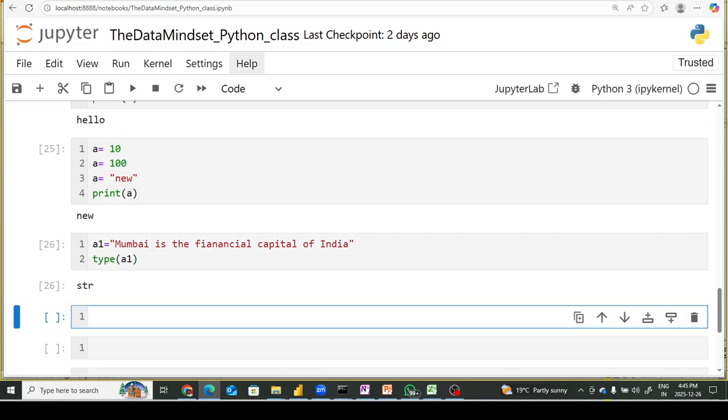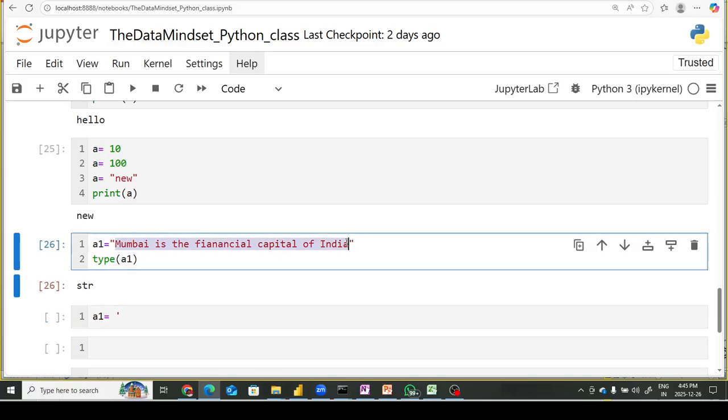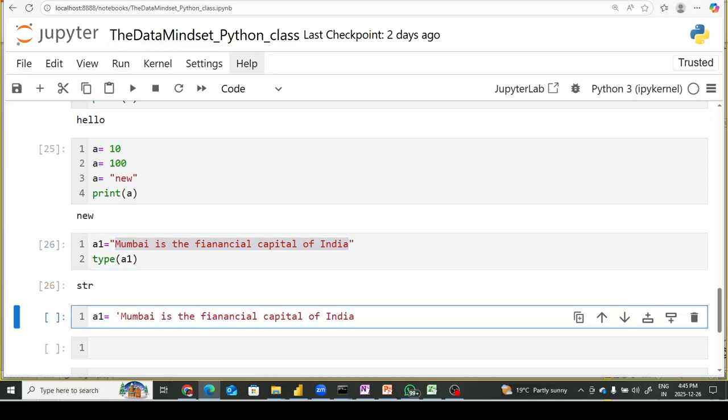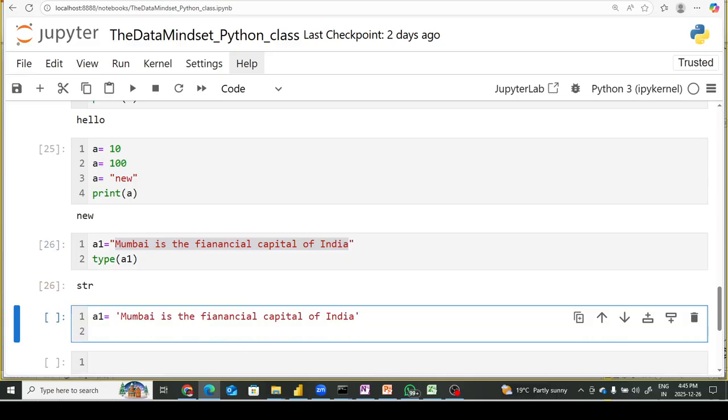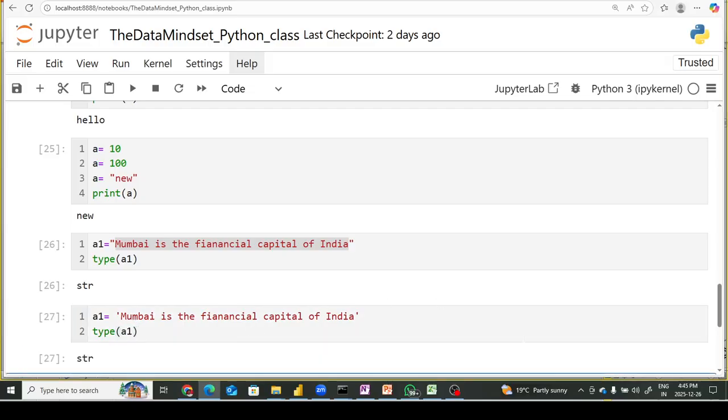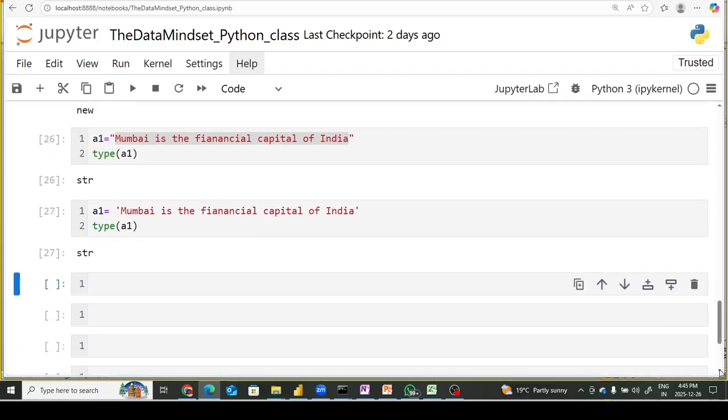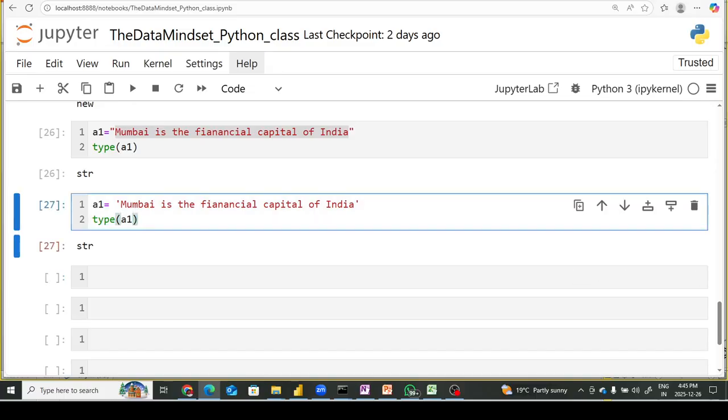Now let's take another example. Again I keep the same example, copy it and put it inside single quotes. Previously I kept it in double quotes, now in single quotes, and then I take the type of A1. What will it return? It will return string. So as discussed, any element inside single quotes or double quotes is considered a string.